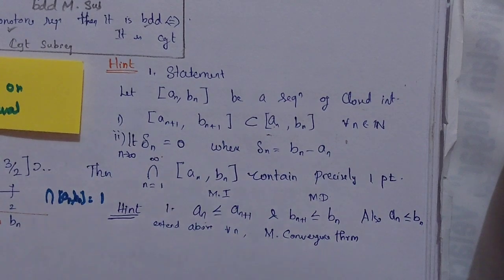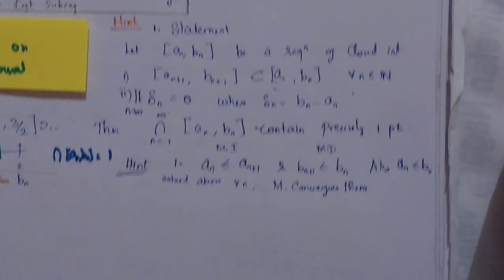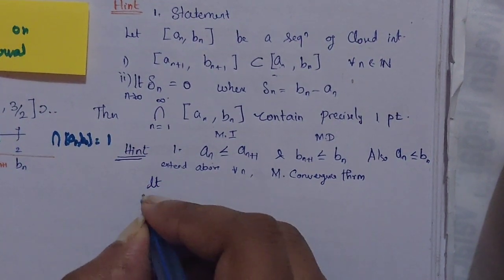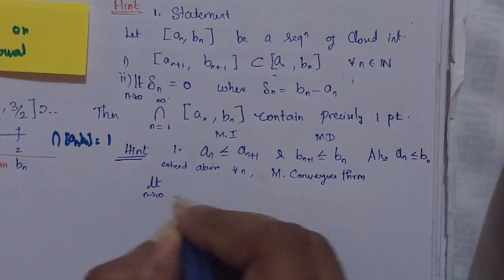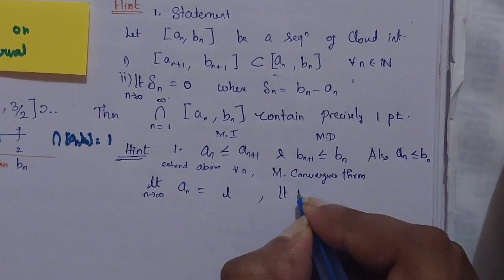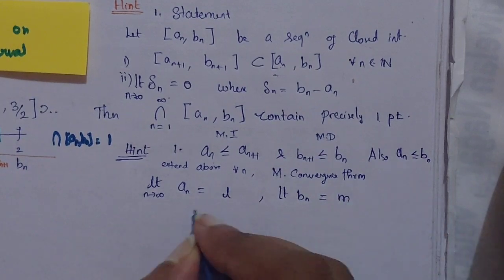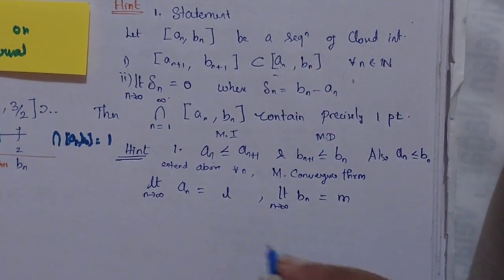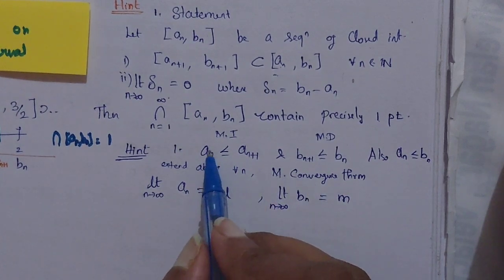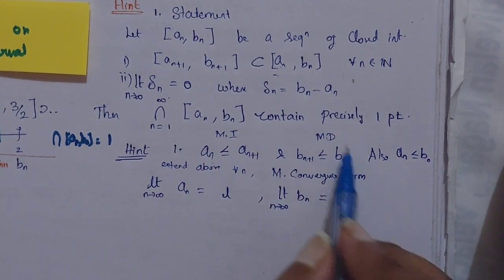That is where the monotone convergence theorem comes into play. So by the monotone convergence theorem, I can say limit n tends to infinity a_n equals L, and limit n tends to infinity b_n equals M, because both are convergent.